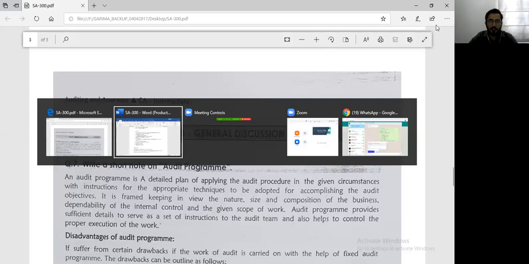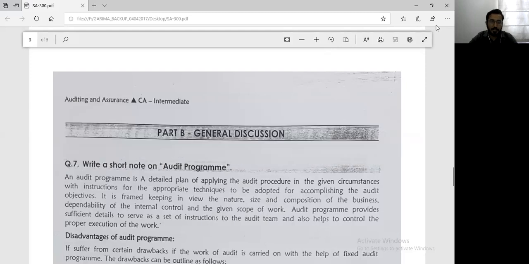I am still giving you 2 minutes to quickly have a look if you have any doubts. If you have doubts, let's solve that first, because the next part you will be able to understand only if these basics are clear. Okay, so I have one doubt which says, when audit strategy is the base of an audit plan, then why is it to be documented separately?